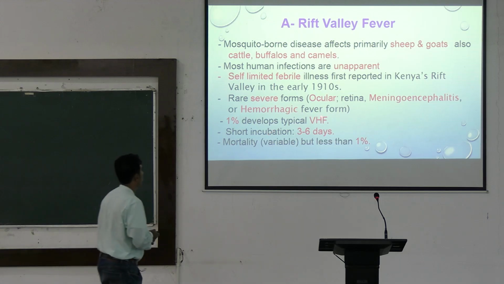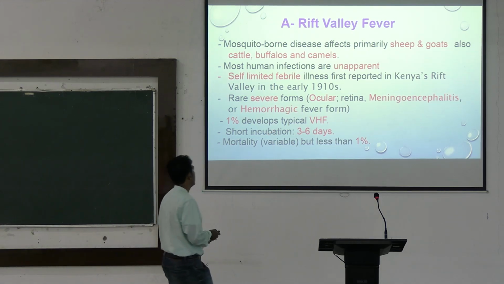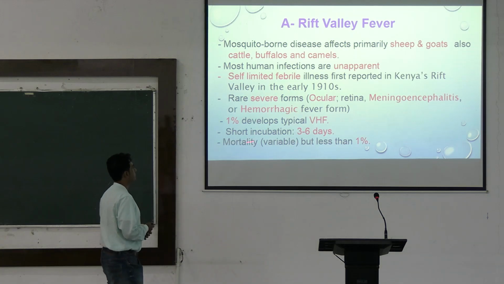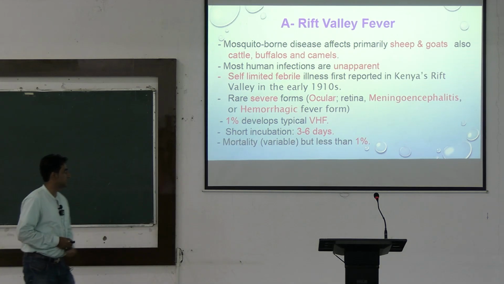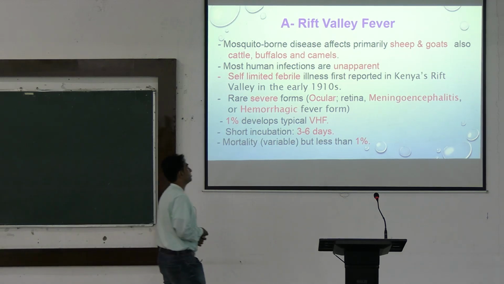They have rare severe forms: ocular, retina, meningoencephalitis or hemorrhagic fever form. Just less than 1% develop typical viral hemorrhagic fever. They have a short incubation period of 3 to 6 days, and mortality is variable but less than 1%.